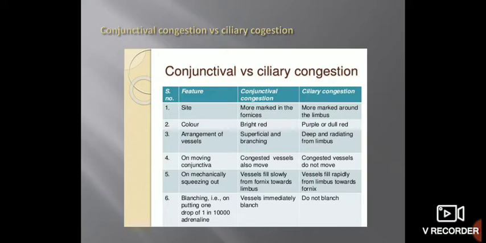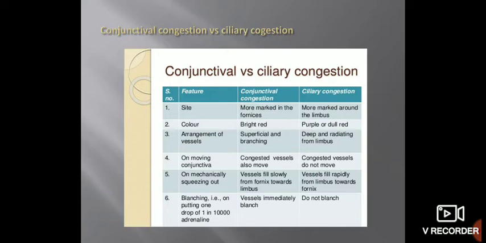Blanching: there is one test, the blanching test. In that, what we do, we put one drop of 1 in 1 lakh international unit adrenaline. In the case of conjunctival vessels, as these vessels are superficial, there is immediate blanching. And in the case of ciliary congestion, as these vessels are deeper, there is no blanching. So these are the various differences between conjunctival congestion and ciliary congestion.